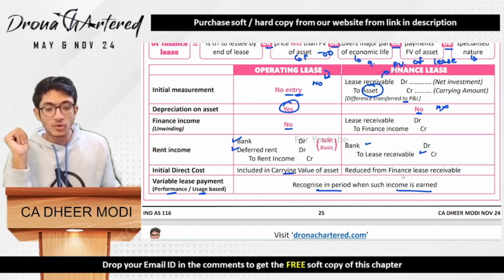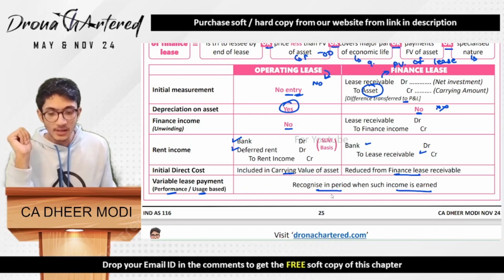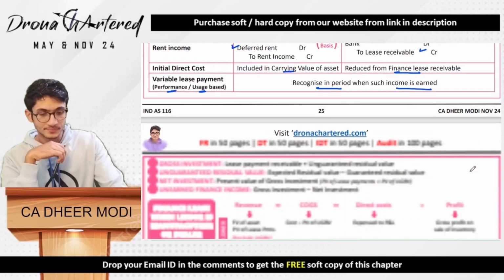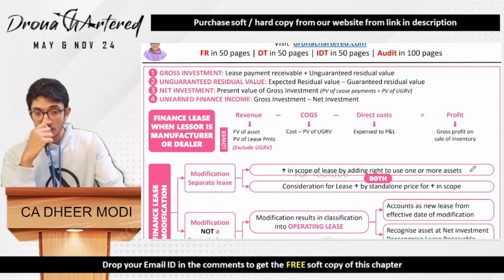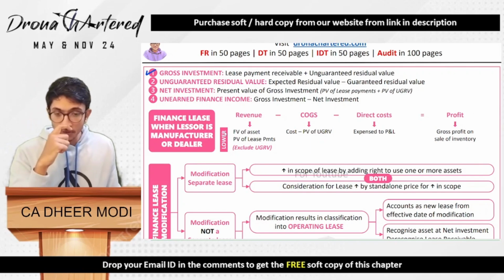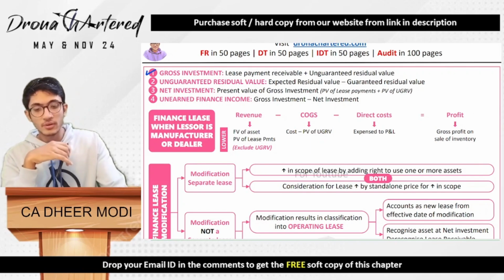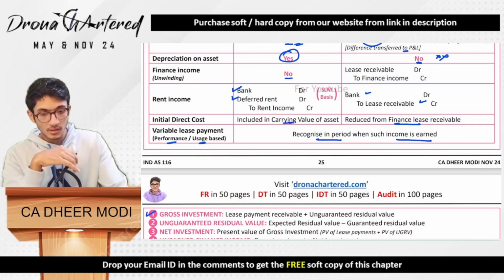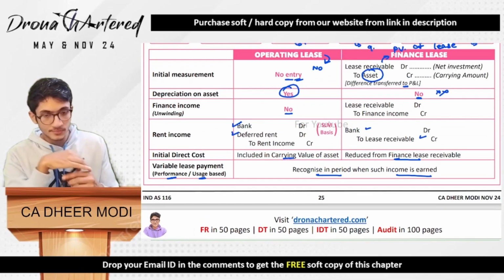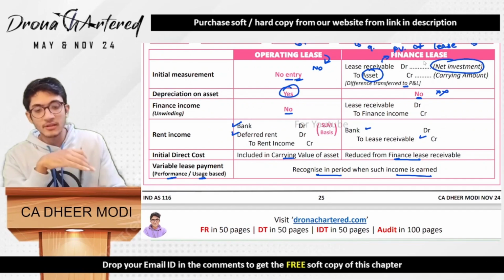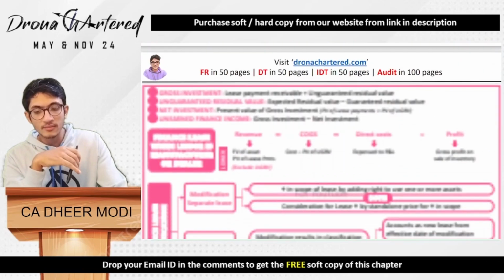Any initial direct cost will be reduced from the finance lease receivable, and this is the same with regards to your variable lease payment. Great. Now there are some more terms to understand, that is what is your gross investment, what is your net investment, because if you realize over here in lease receivable we had used the word net investment. So we will be understanding what all these words mean.